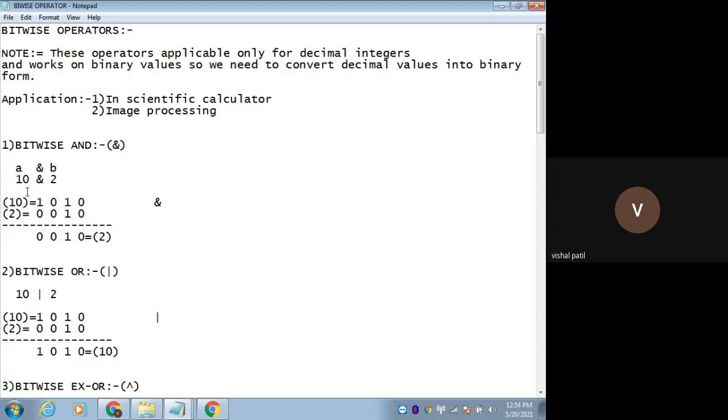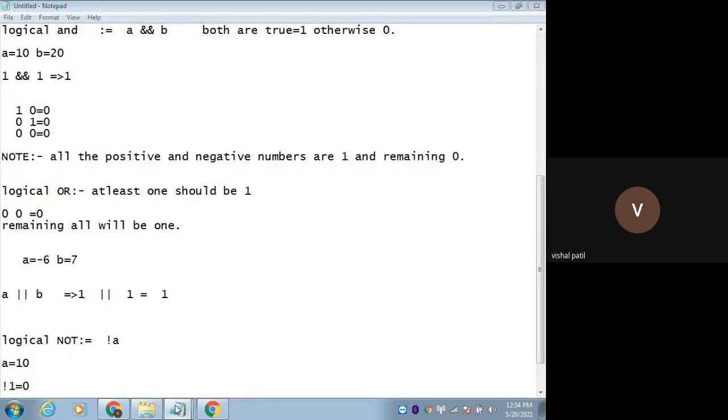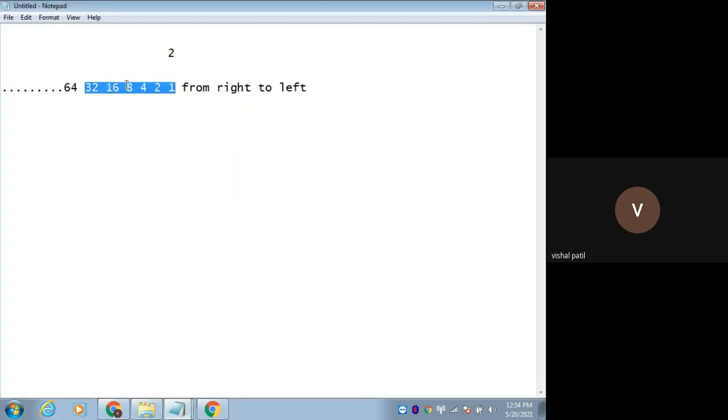Okay, so how to find out the binary for 10? Can I write it like this? 8 plus 2. 8 plus 2 means 10.